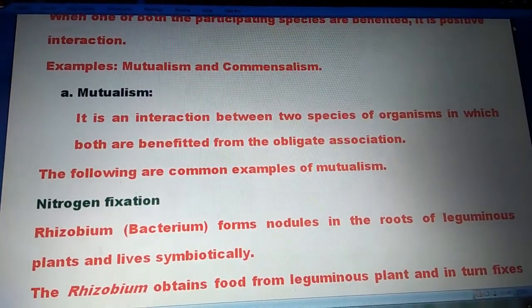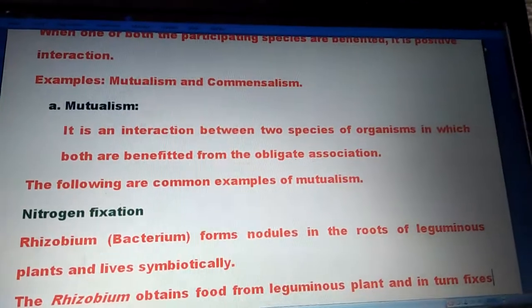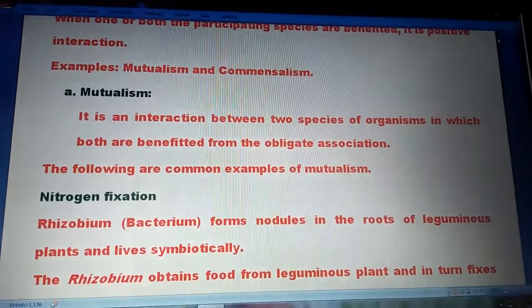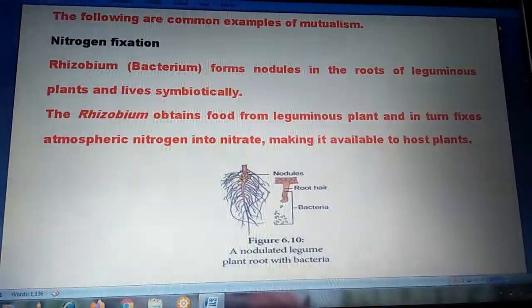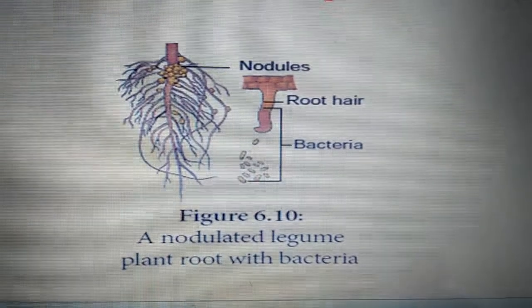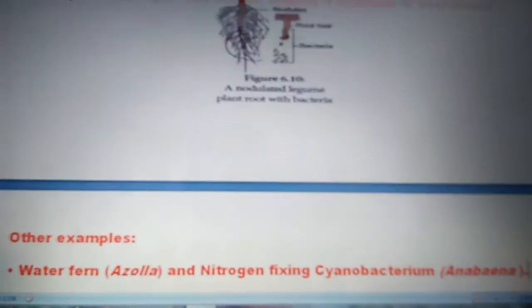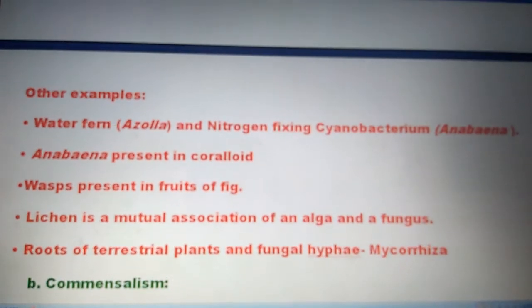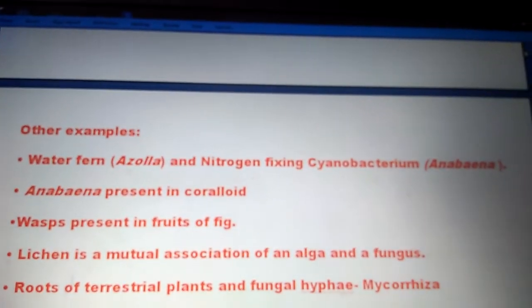The Rhizobium obtains food from the leguminous plant and in turn fixes atmospheric nitrogen into nitrate, making it available to host plants. Other examples: water plants and nitrogen fixing cyanobacterium, wasp present in fruit of fig, etc.